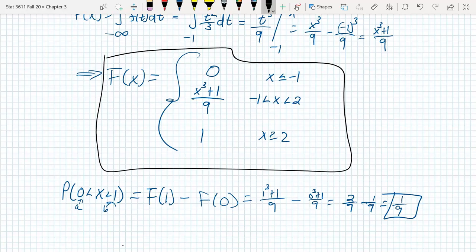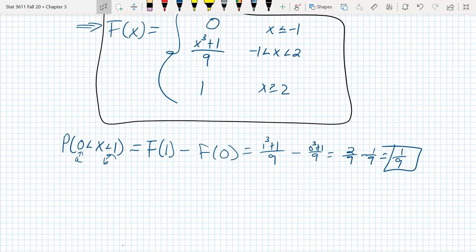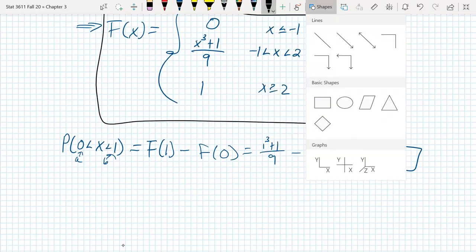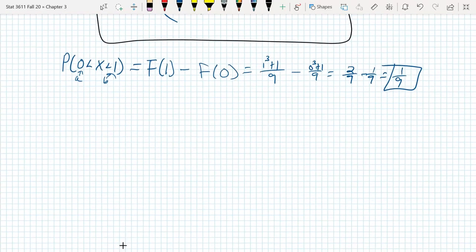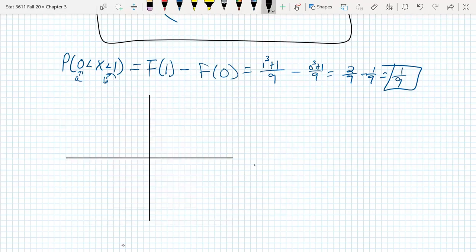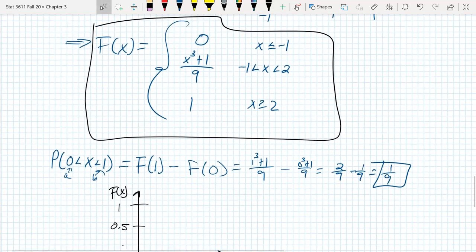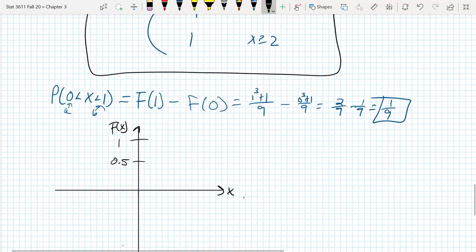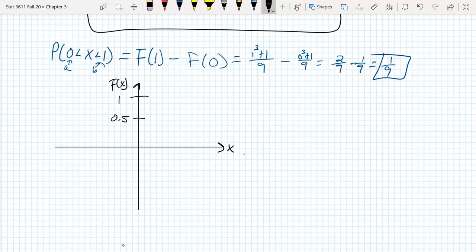Let's take a moment to look at this graphically here real quick, the CDF. We can go ahead and get a graph of this. So let me go ahead and start using some of the material that I have. I'll make it a little bit bigger. There we go, so it can look like that. So here's my x. Let's make this capital F of x. Okay, so there's 1. Let's say there's a half. All right, so this is really interesting from minus 1 to 2, and then outside of that it's kind of uninteresting. So let's go ahead and say here's 1, here's 2, so then minus 1 and minus 2 there, okay?